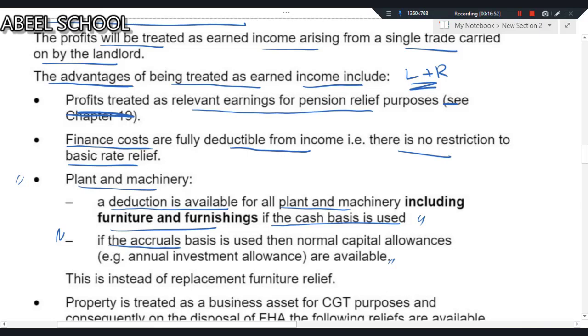In the case of plant and machinery, the entire amount will be deducted while calculating furnished holiday accommodation profits. Even furniture and furnishing will be deducted, if you're using the cash basis. In the case of the accrual basis, you will get capital allowances. This is instead of replacement furniture relief, which is something else. If you're buying plant and machinery, whatever cost you have incurred on it will be deducted while calculating furnished holiday accommodation.